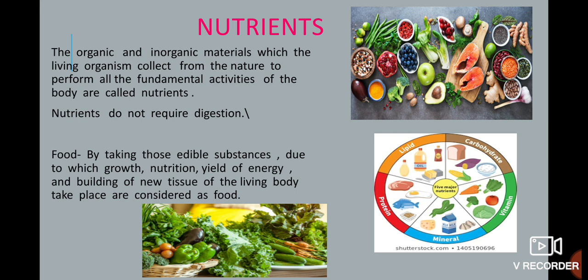So how can they take the nutrients? By taking food, because they don't need a proper digestion. If you take the nutrients in the form of food, obviously it has to be in an edible form. Then the body will easily digest it, and thereafter the process of nutrition can continue. You can see the different types of nutrients which a body requires. I have given certain images, so please see those images: the vegetables, the different portions of carbohydrate, vitamins, minerals, protein, and lipid, in the form of which we get the nutrients.